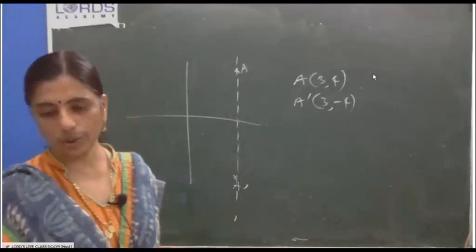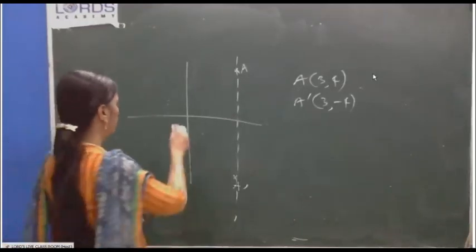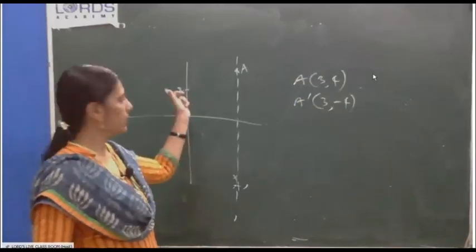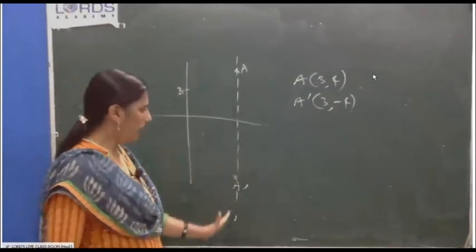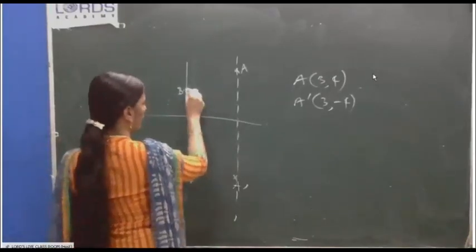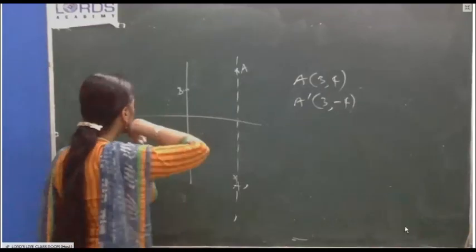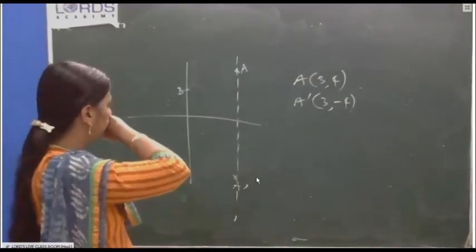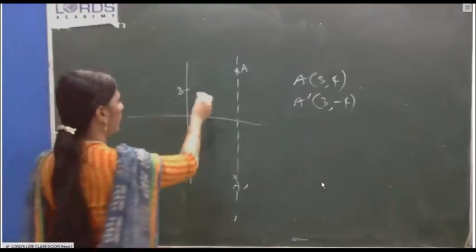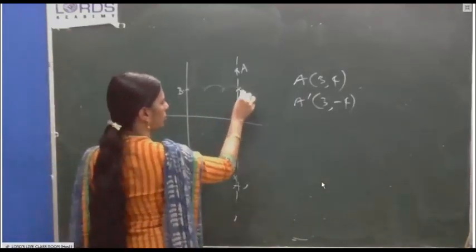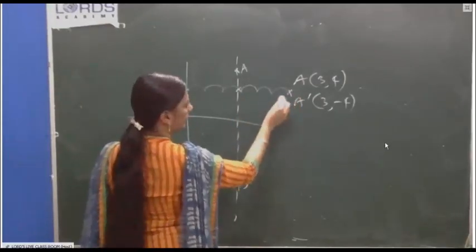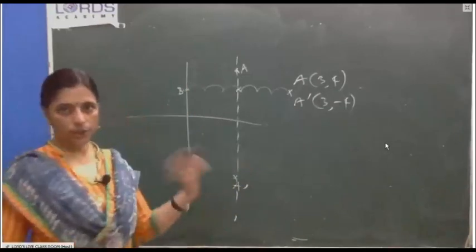B is (0, 2). This is B. What will be its reflection about this mediator line? So how many jumps here? Just to see. 1, 2, 3. So here also 3. Here B dash comes. Okay, that you do like that.